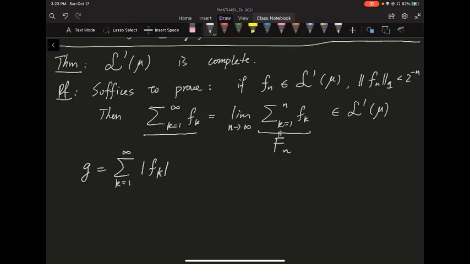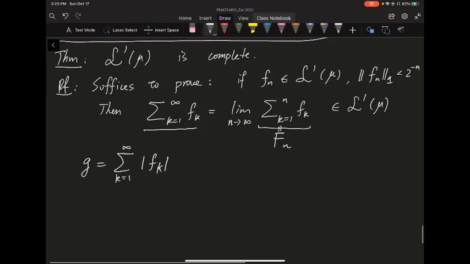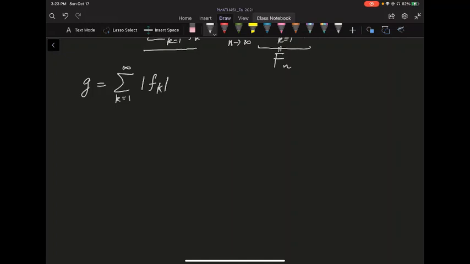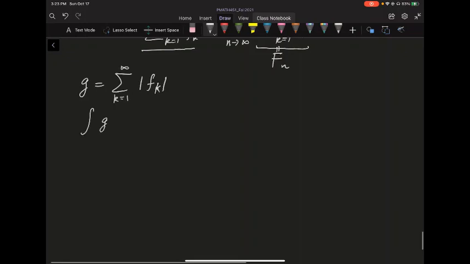And I first need to show this G is indeed an L1 function. Here G is just a countable sum of non-negative functions. Each of these absolute values of Fk is non-negative. So we already saw the integral of non-negative functions satisfies countable additivity. So this is just equal to the summation, going from 1 to infinity, of their integrals, the integral of absolute value of Fk d mu.